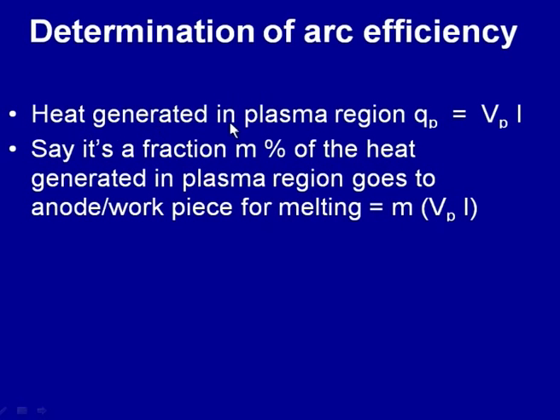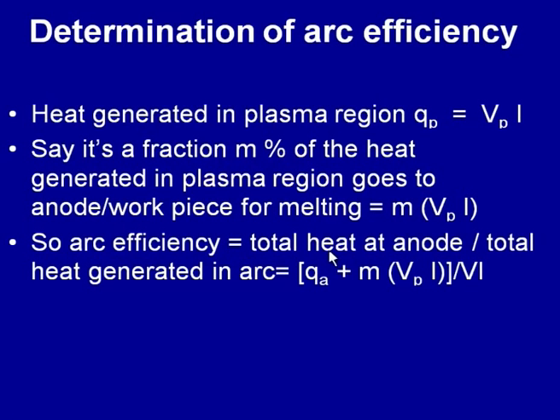So, further if we see the heat generated in the plasma region, if say Qp is a portion, that is the Vp into the I. So, Vp is the voltage drop in the plasma region. Not all heat generated in the plasma zone is effectively used for melting of the base metal or melting of the electrode, but only a fraction of the heat generated in the plasma region goes to the workpiece or to the anode, and say if this fraction is m, then m multiplied by Vp into I, that is the heat generated in the plasma region. So, the arc efficiency then can be modified as the total heat generated at the anode divided by the total heat generated in the arc region.